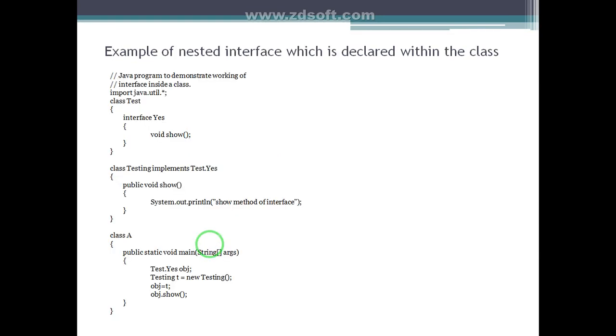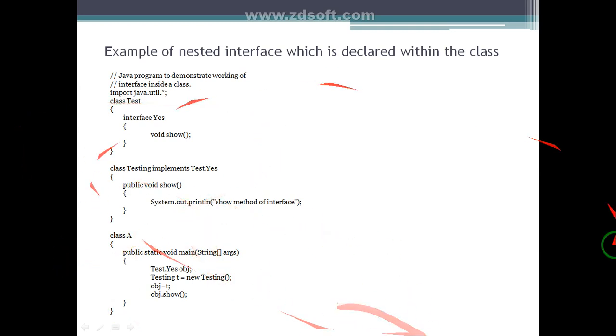Okay. Another example of a nested interface which is declared within a class. Class Test, interface Yes, void show. Class Testing implements Test.Yes, and here we have to override the method of the interface in class Testing.